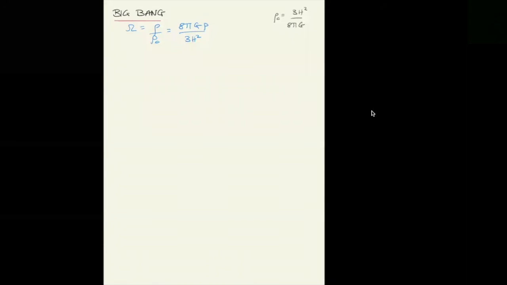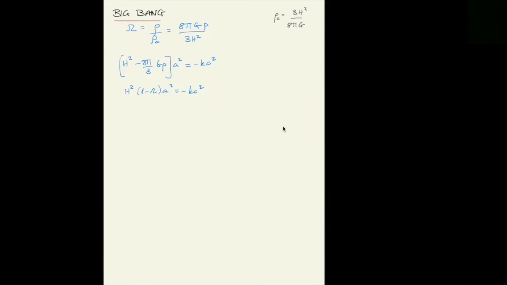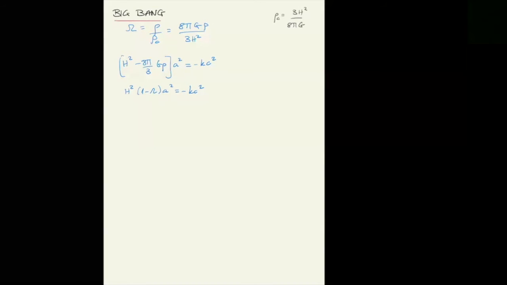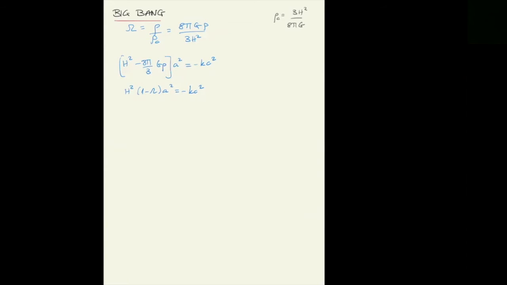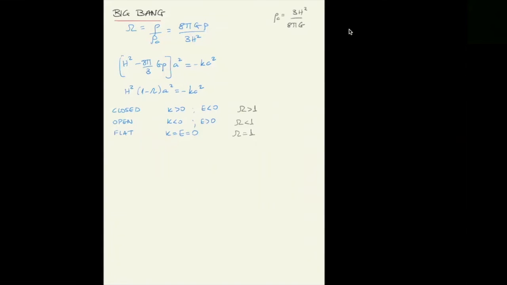Let's consider the critical density. You can write the ratio of the measured density to the critical density by defining the parameter omega, which is the density over the critical density. Given the definition of the critical density, then omega is 8 pi G rho over 3H squared. We can use this quantity to write the Friedmann equation more compactly. If we substitute the second term in the left-hand side by omega, then the Friedmann equation becomes H squared times (1 minus omega) times the square of the scale factor is equal to minus kc squared. So the conditions for the universe to be closed, open, or flat can be written now in terms of omega.